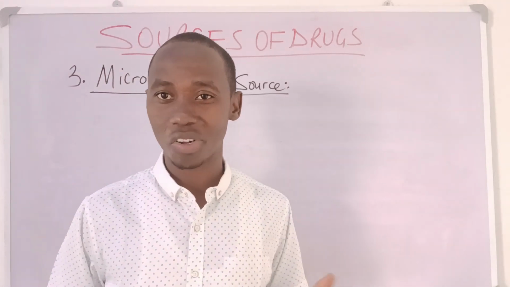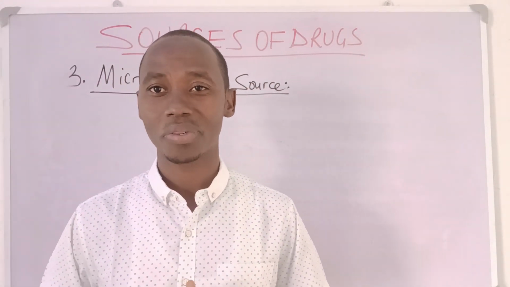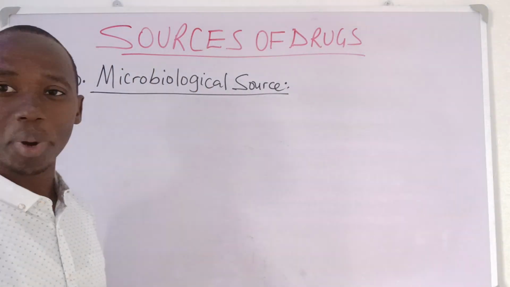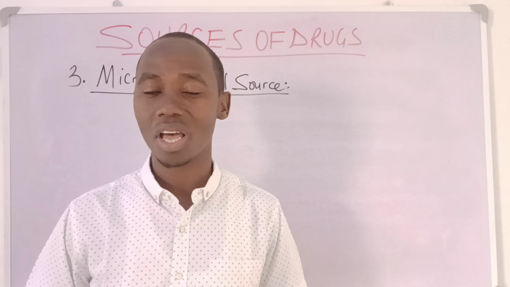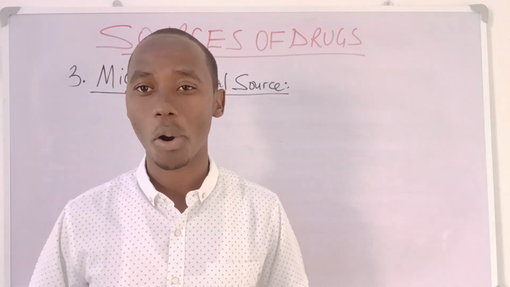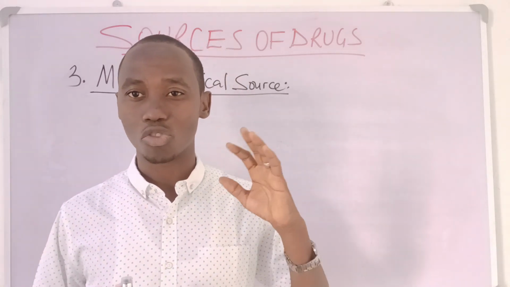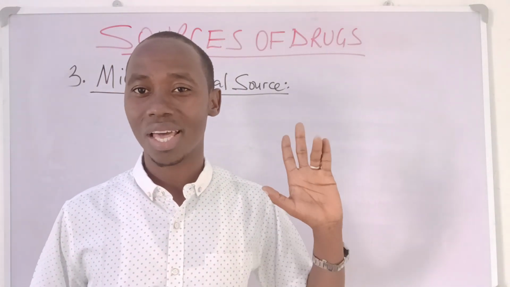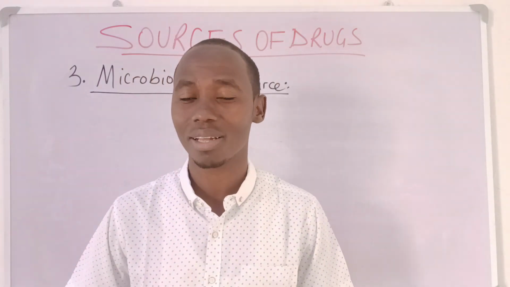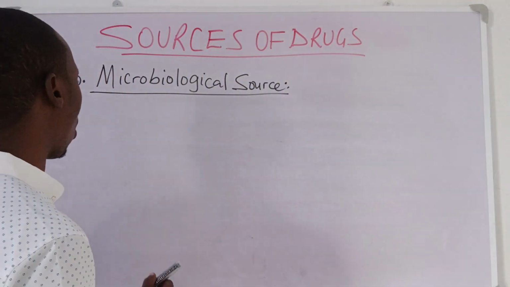Subsequent upon our previous lectures where we discussed the plant and animal sources of drugs, today we are going to see the microbiological source of drugs. Microbiological source of drugs meaning those drugs that are derived or obtained from microorganisms. Here it is very important to understand that most of these drugs that are derived from microorganisms are actually used against these microorganisms. Here I'll give us some classical examples of drugs that are obtained from microorganisms.